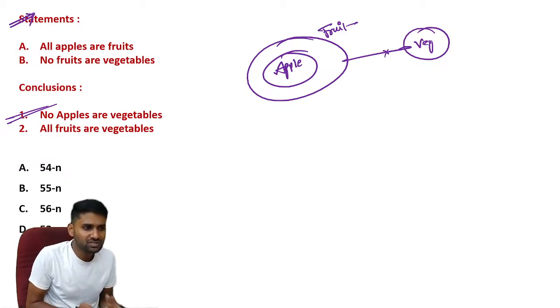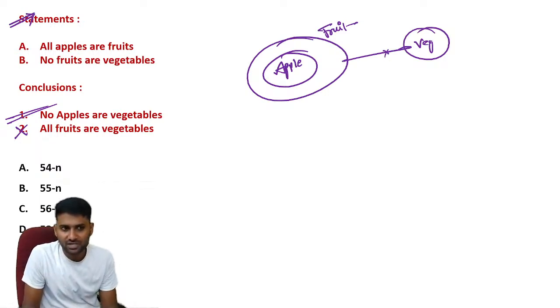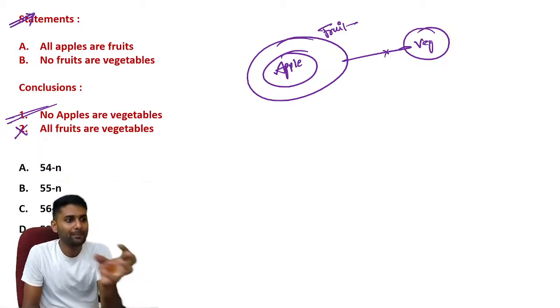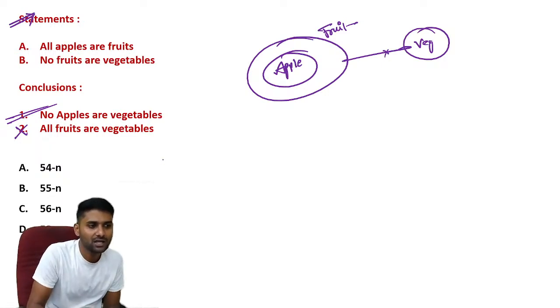Now, all fruits are vegetable, guys. All fruits are vegetable. Definitely, it is an invalid conclusion. Why? Because all apples are in the fruits, you can see that information in the picture, but you can't see apple in the vegetable or fruit in the vegetable. That is an invalid conclusion. So, answer option one. Try this question.